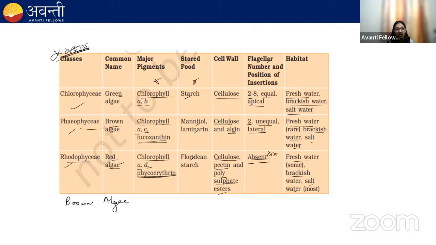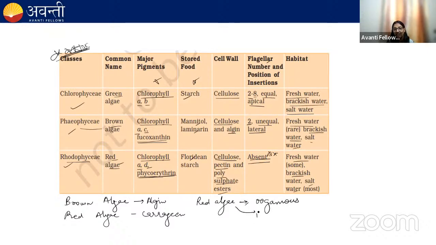Remember that brown algae produce algin. Red algae produce carrageen. In red algae, the sexual reproduction is oogamous.